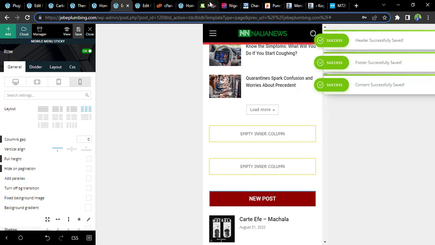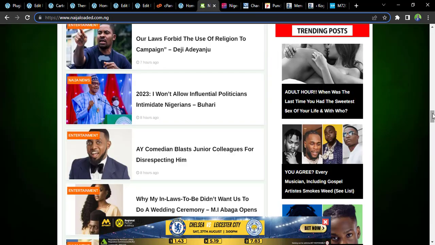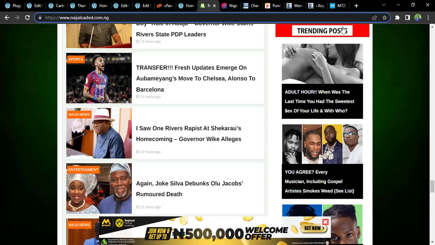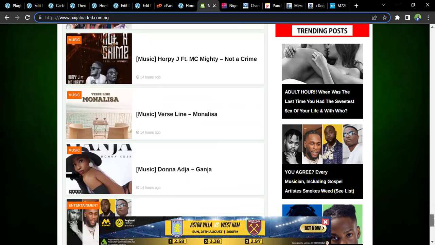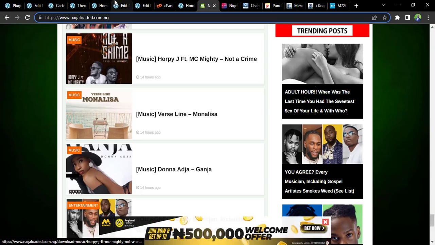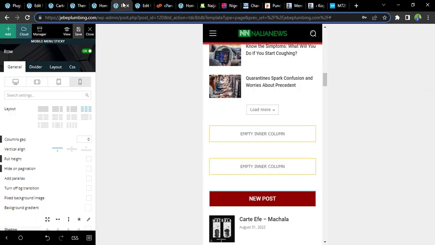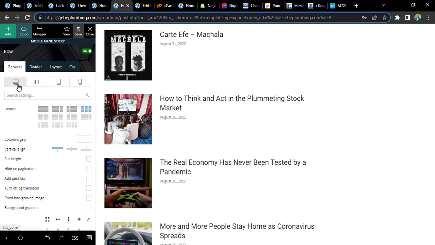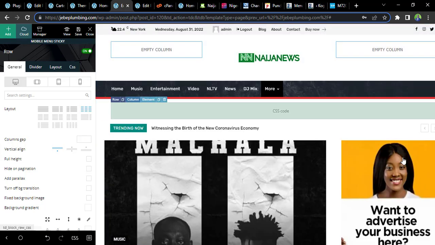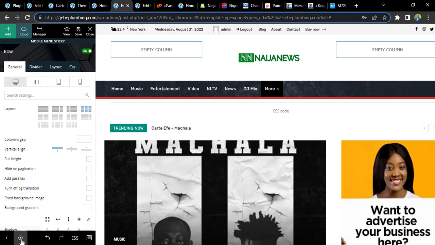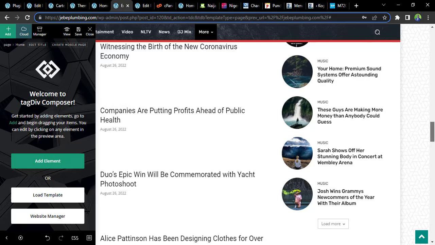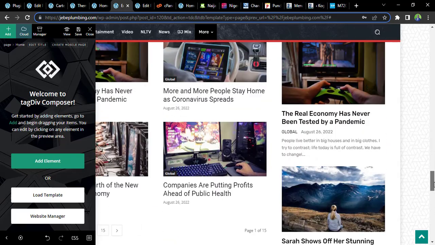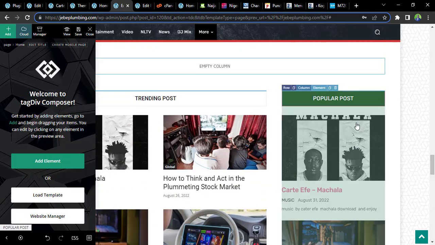Yeah, it's important now. If you're on Ninja Loaded and we keep scrolling, you see this one is fixed there. It's fixed, so as you are scrolling up and down, we can make this post fixed. You can go to your editor and make sure we're on desktop, and click on what you want to make fixed. For example, I want to make this last popular post fixed.